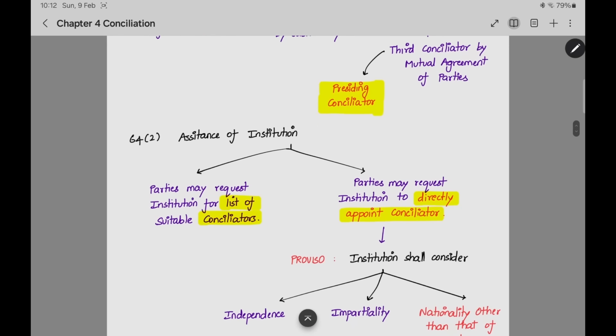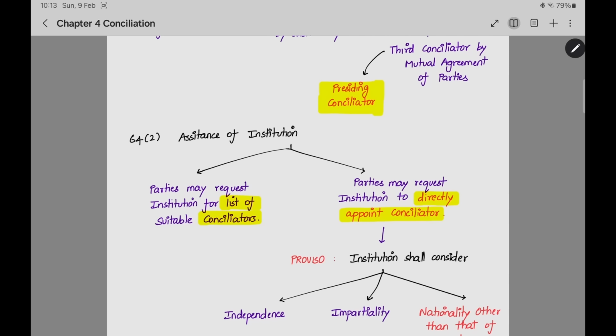The next provision is section 64, subsection 2, assistance of institution. If you cannot appoint the conciliator by yourself, like in arbitration where you go to an arbitral institution, here also you can go to an institution. The institution will have a list of conciliators. They can have two choices. The institution will give a list, and in that list, you can choose the conciliator. Or the institution itself will see the dispute and select the conciliator for you.